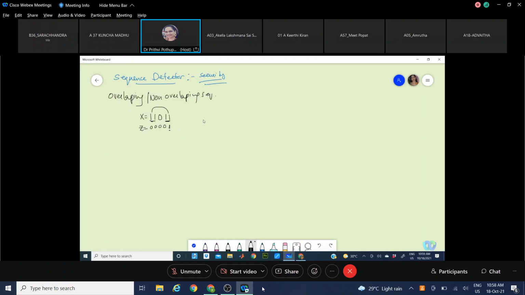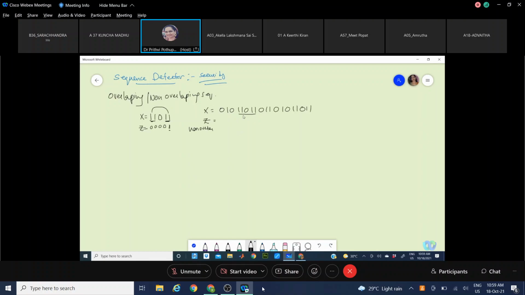Say, as an example, I can take a string of bits, some string is coming. From that we have to pick the sequence. So for non-overlapping, the output will be 1 where our sequence is coming, here. We get the first sequence here.